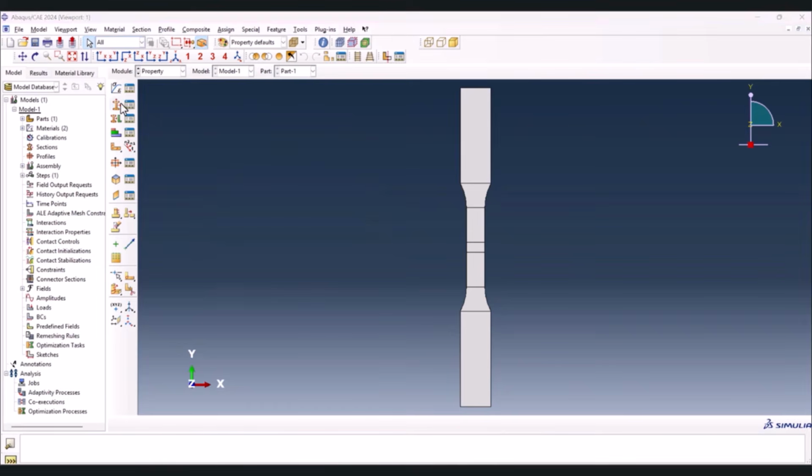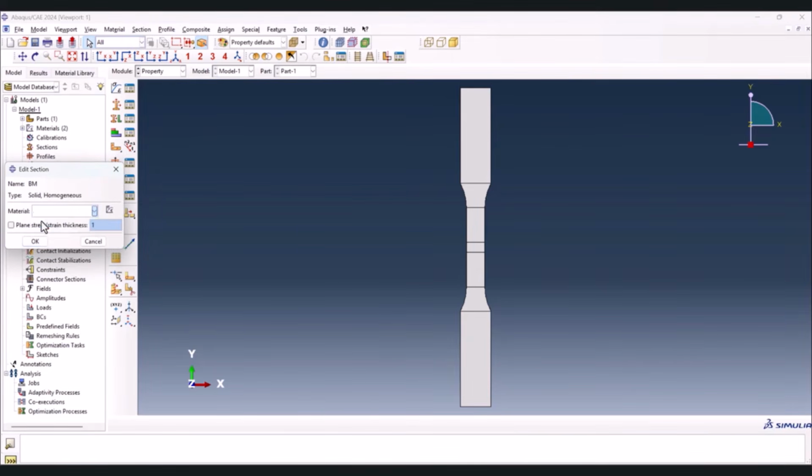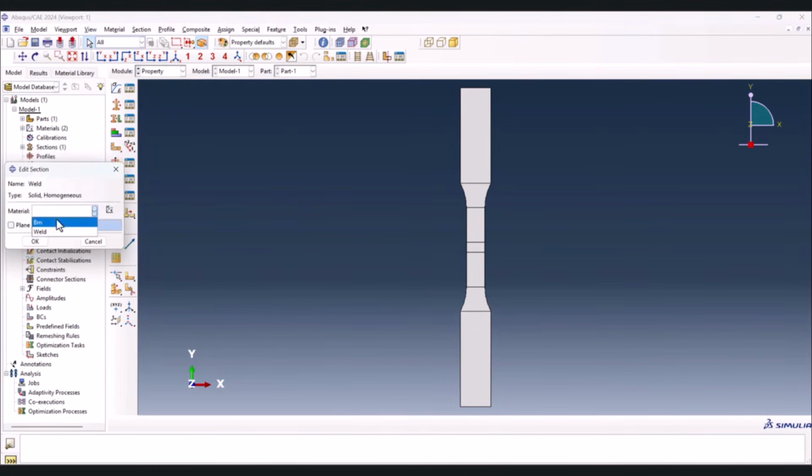Let's create the section. So create section here. We can name this BM or base metal solid homogeneous, continue, and we need to select the base metal and okay. Now we need to create another section. We name it weld solid homogeneous, continue, and we select weld and okay.